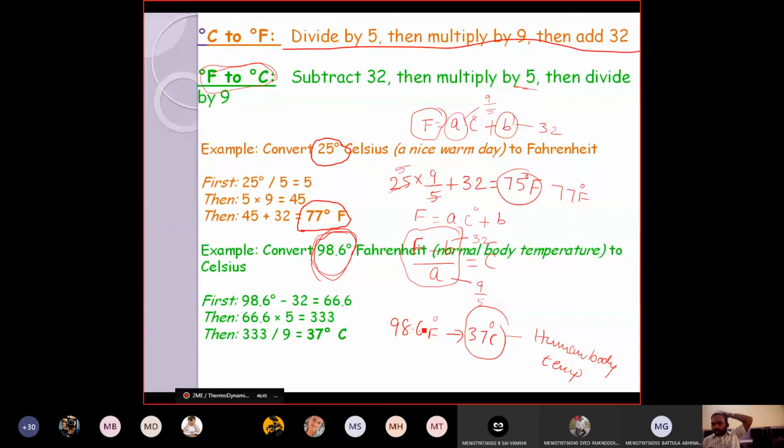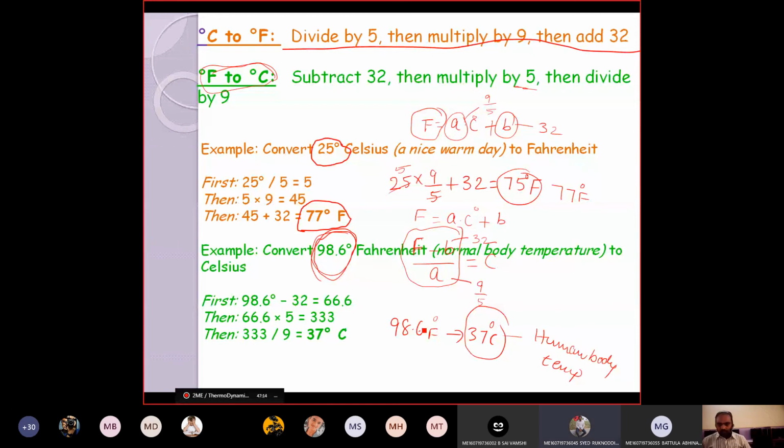Conversion of degree centigrade to Fahrenheit and Fahrenheit to degree centigrade is very important from the short answer point of view. Whenever you go for an interview after completing your BE, these are the basic things they will ask. They won't ask you to explain how this works, only simple things. If you don't know the basics, how can they expect the extra things in the subject? Any doubt in the centigrade and Fahrenheit system?